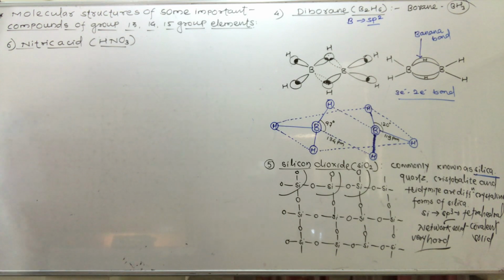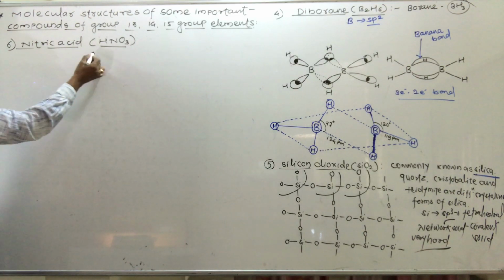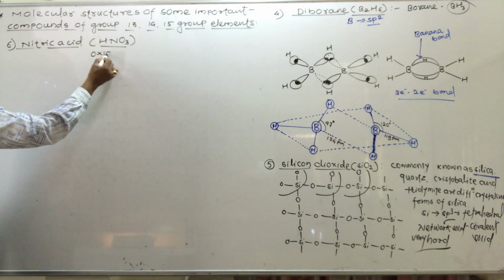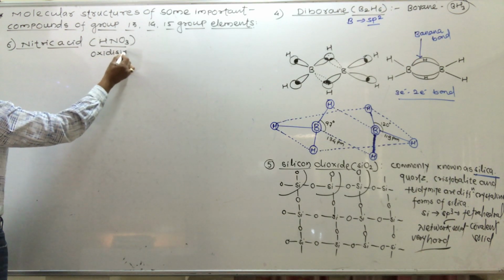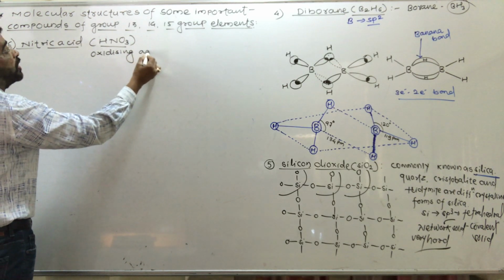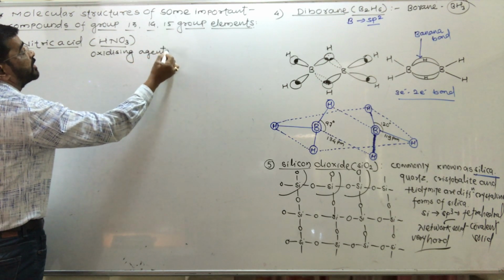It is a mineral acid of nitrogen. It is a strong oxidizing agent.